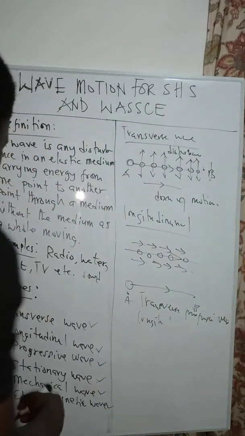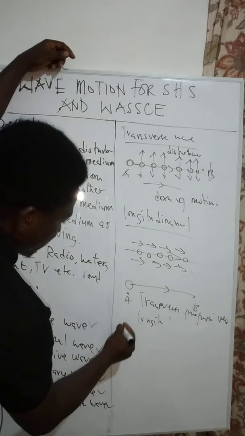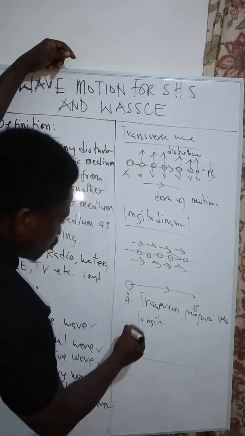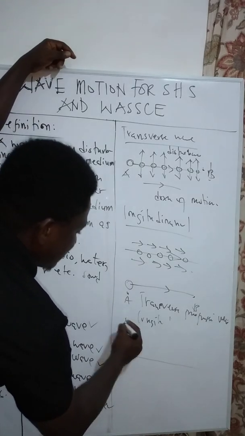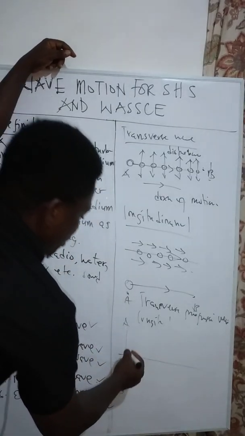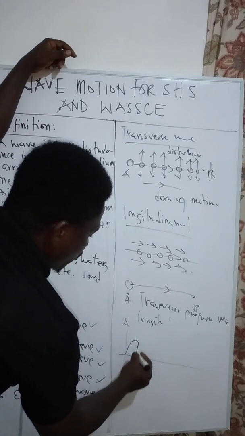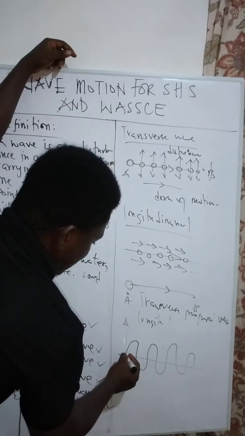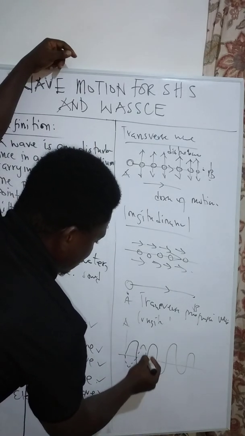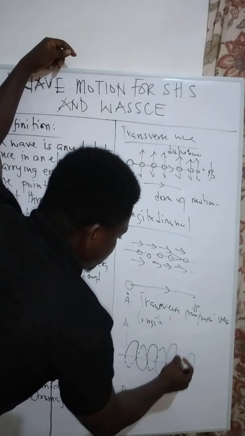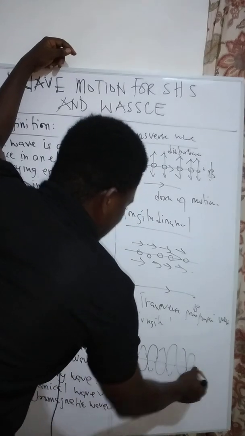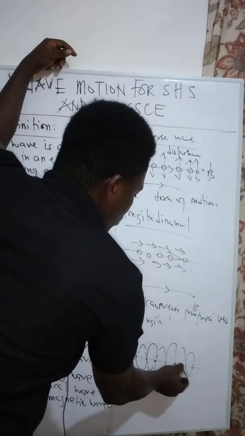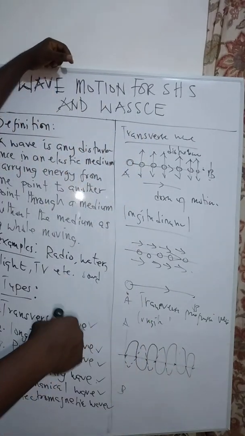Now the next wave is a stationary wave. For a stationary wave, let's say I have two waves. I have wave A and I have another wave B, and this is the wave motion for the first wave. The second wave also starts from this point. Now for a stationary wave, what is happening is that there are two waves of equal amplitude,